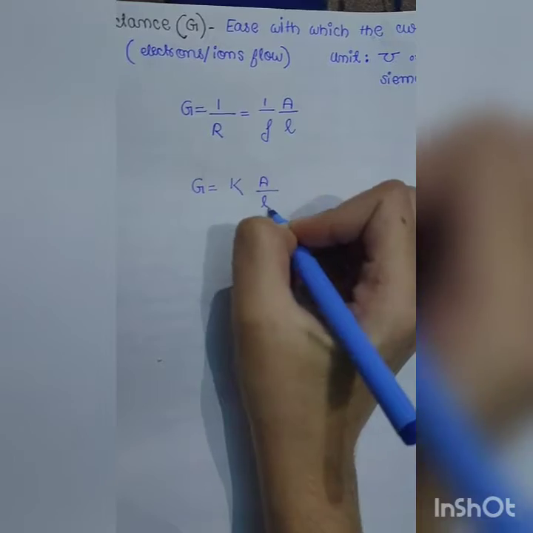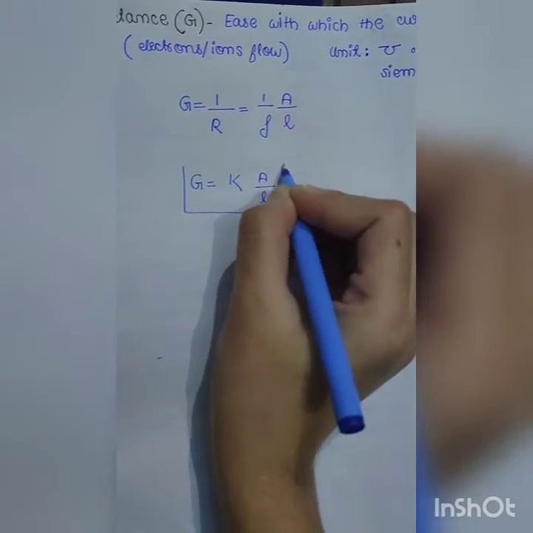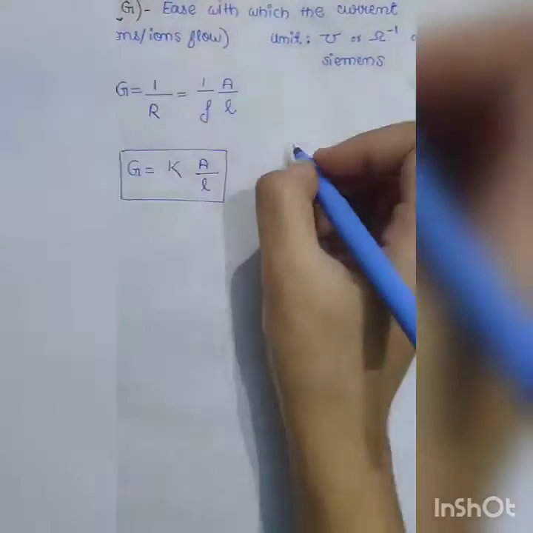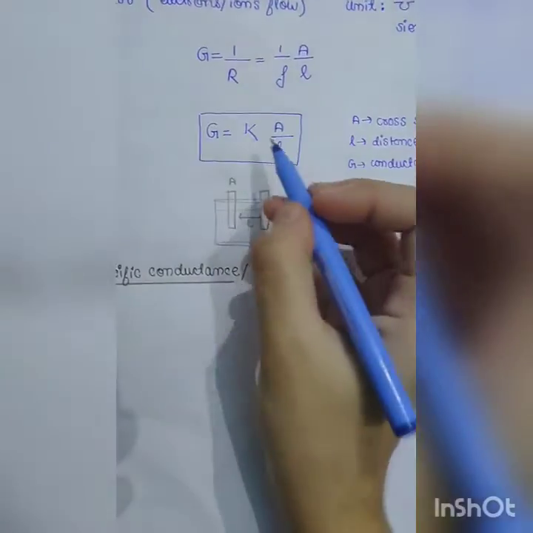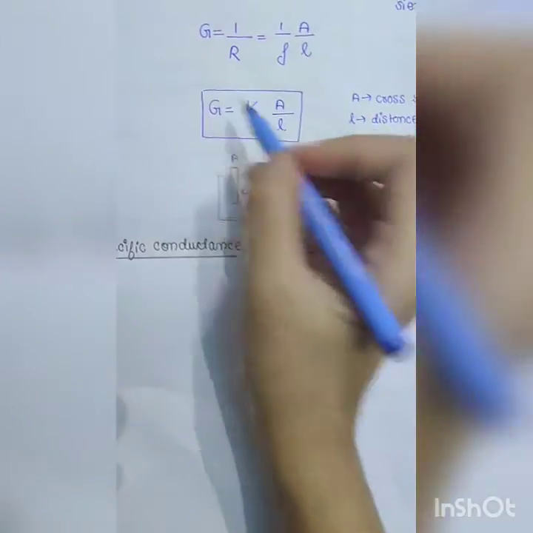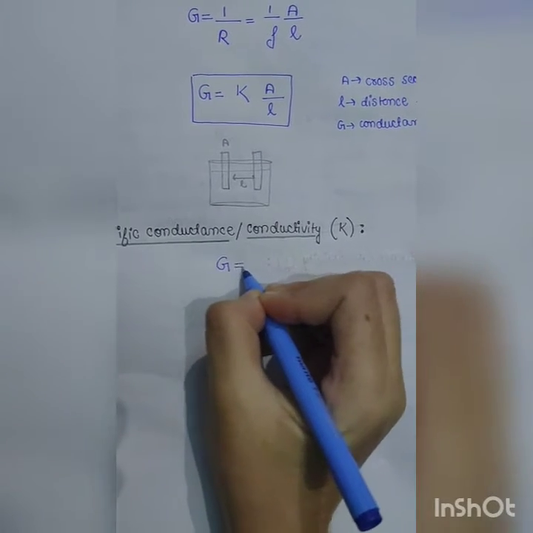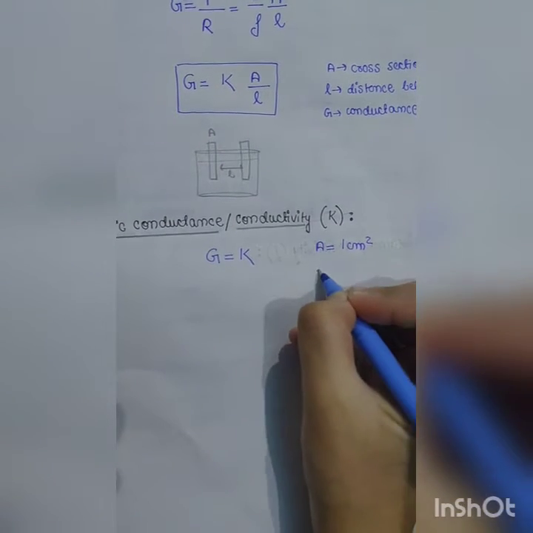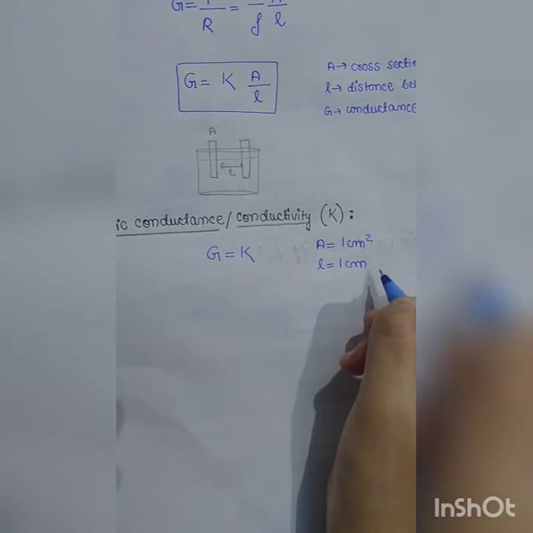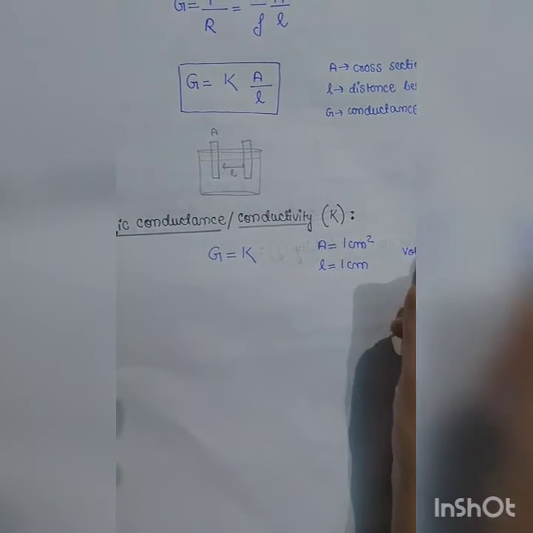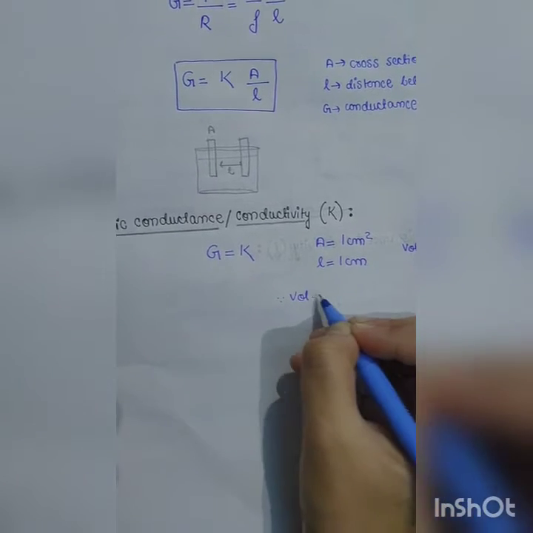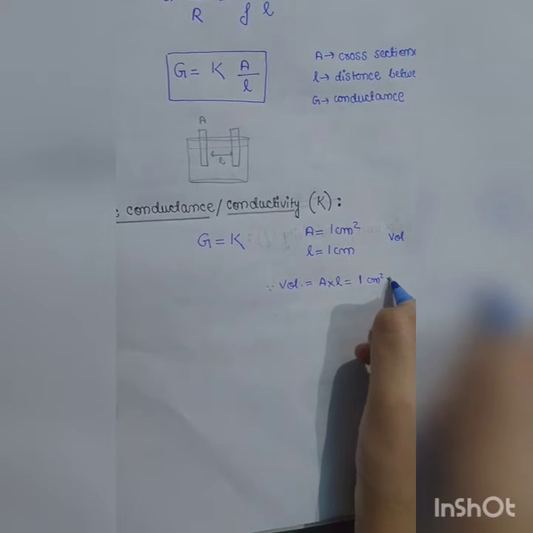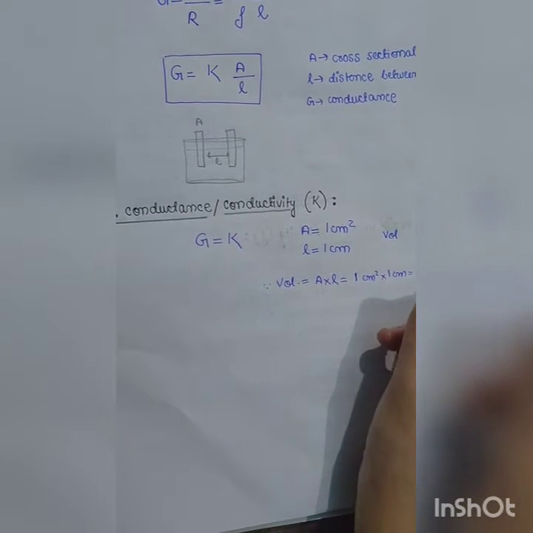Kappa is specific conductivity. A is the cross-sectional area and L is the distance between the electrodes if we are talking about electrolytic conductors. So here kappa is specific conductance or conductivity, and kappa will be equal to conductance when the cross-sectional area is 1 centimeter square and the distance between the electrodes is 1 centimeter. Or we can say, since volume is equal to area into length, volume is 1 centimeter cube.